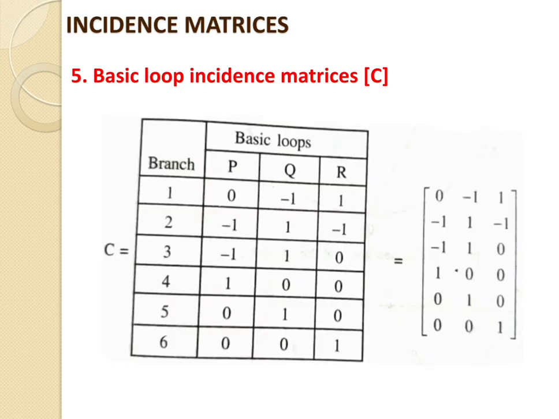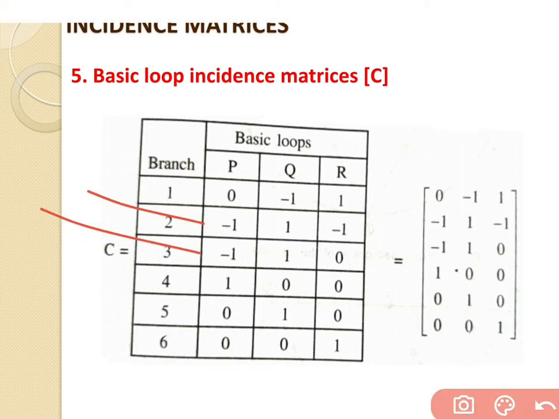Based on that, there is one assumption: if the direction for the P loop and the direction we have assumed for the branch are both the same, we take +1, whereas if they are in the opposite direction, we take the -1 sign.